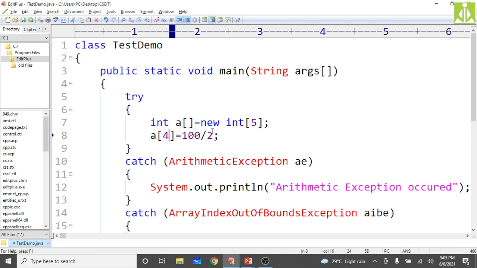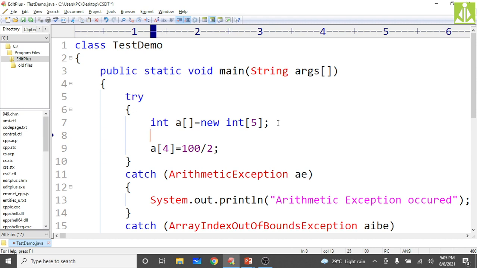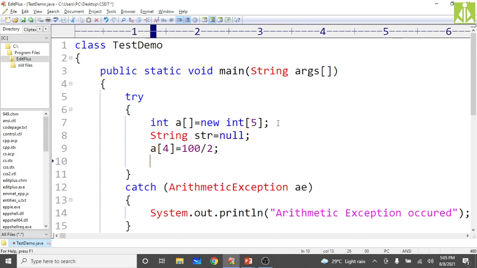Now let us assume I'm neither generating array index out of bounds exception nor arithmetic exception. I'm trying to generate another type of exception in my program, that is null pointer exception. How to generate it? I'm taking a string and initializing it to null. Then I'm trying to print the length of that string, System.out.println of str.length.